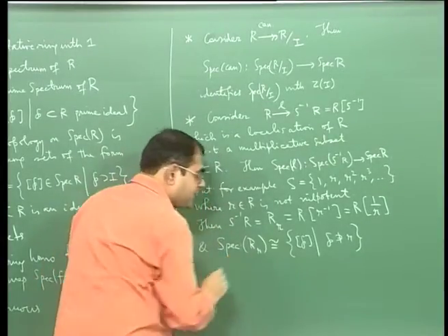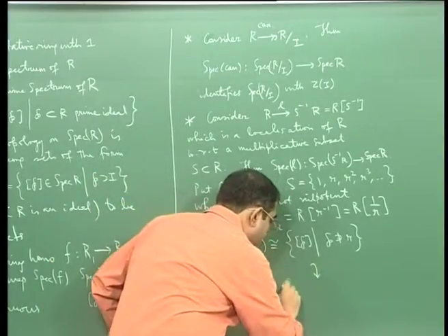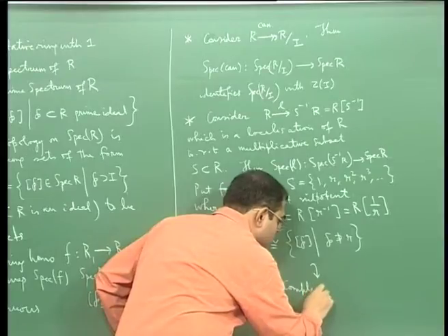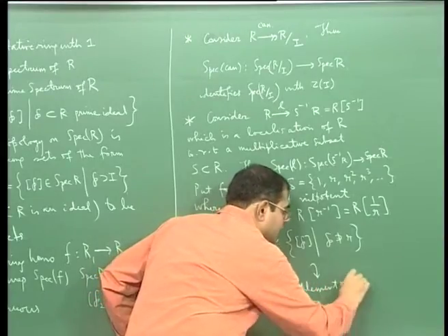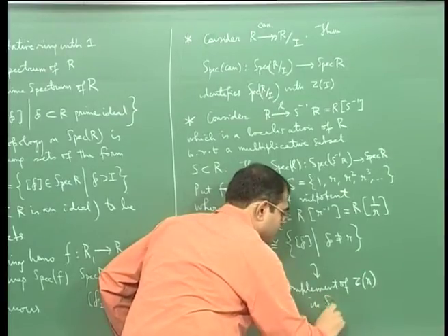So you will get this identification, and this is just the complement of Z(r) in Spec R.